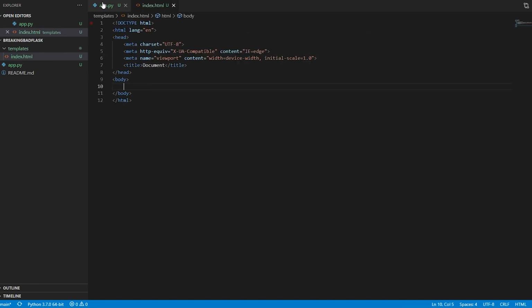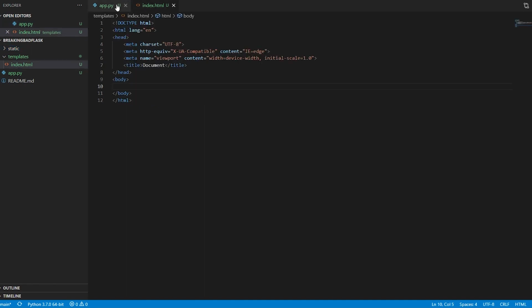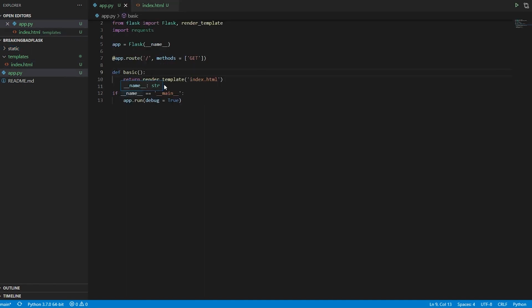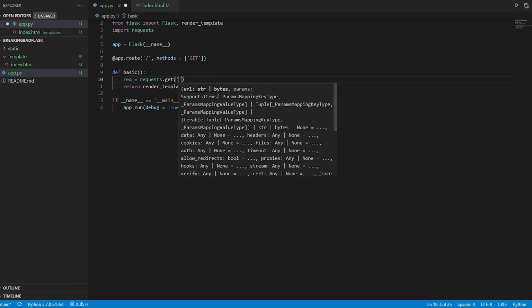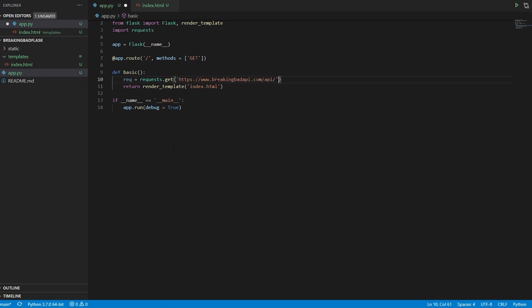Okay, so I have the basic HTML that I require, and I want to make another folder which is known as static. This static is going to hold all my CSS and whatnot, images and everything. The next step is we want to handle the actual request. So I'll make a variable req and I'll say request.get. This method is actually used to handle the request. I'll copy this one and paste it over here.